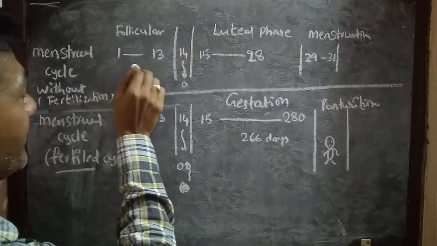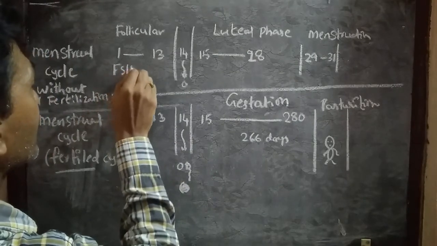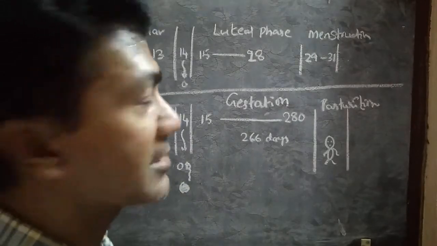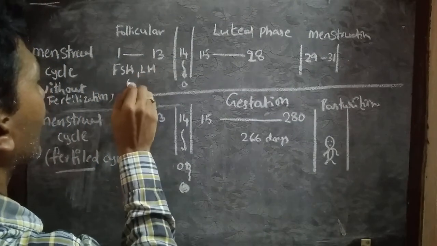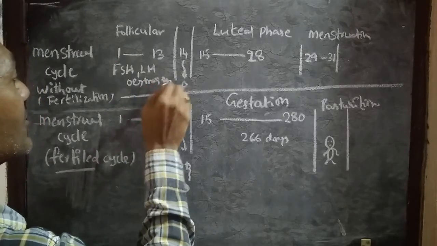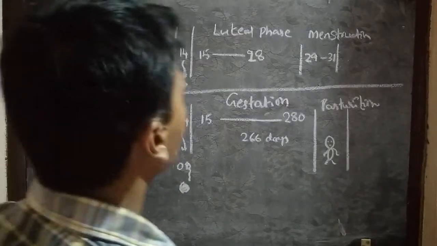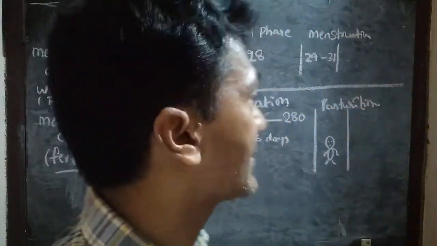For the development of follicles, some hormones are required: follicle stimulating hormone, luteinizing hormone, and the female sex hormone estrogen. These three hormones are required to carry on the follicular phase.